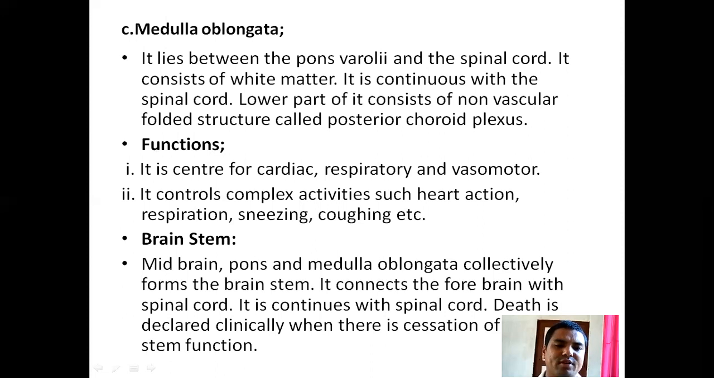Brain stem. Midbrain, pons, and medulla oblongata collectively form the brain stem. It connects the forebrain with the spinal cord. It is continuous with the spinal cord. Death is declared clinically when there is cessation of brainstem function. Dear student, if the brainstem is not working or its work has ceased, then death is declared clinically for the human.